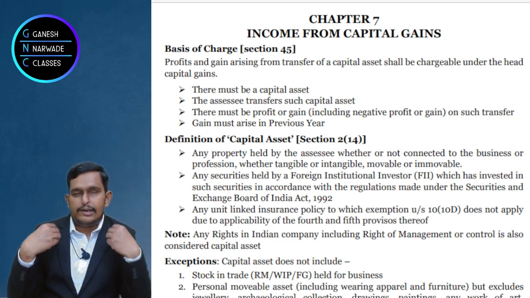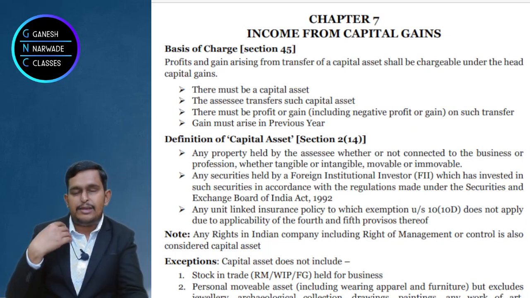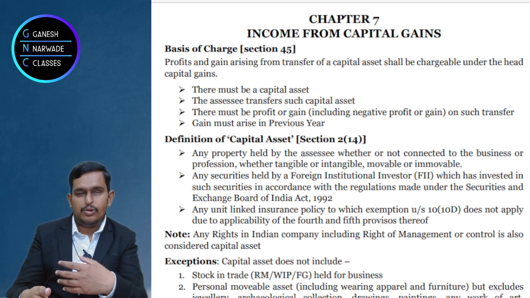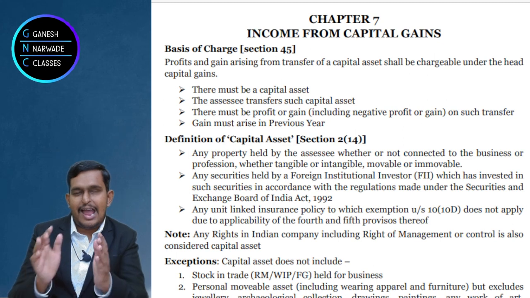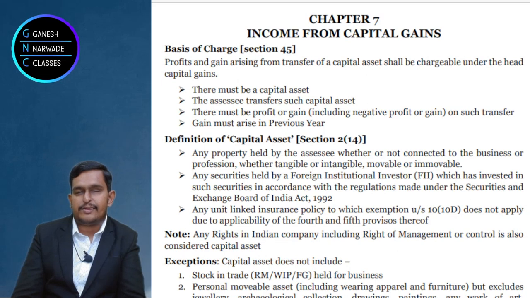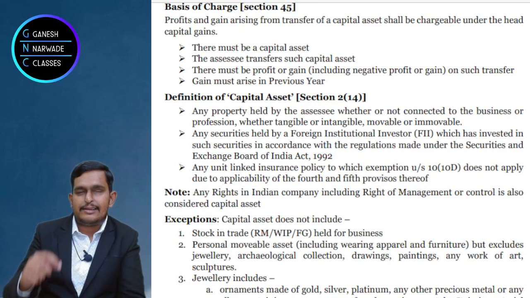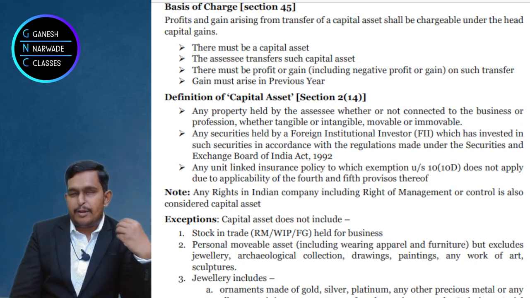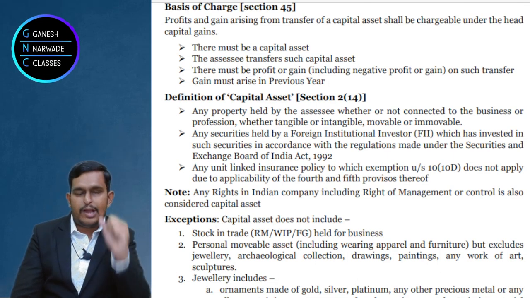Generally, suppose I am holding shares. If I continuously buy and sell, for me the shares will become stock in trade and it will be taxable under PGBP, profits and gains of business and profession. If I hold the shares for long term purpose, then it will become a capital asset for me, taxable under the chapter capital gains. Now for me and for all the Indians, whether individuals or companies or HUF, this rule applies. But for FIIs, a special rule is made.